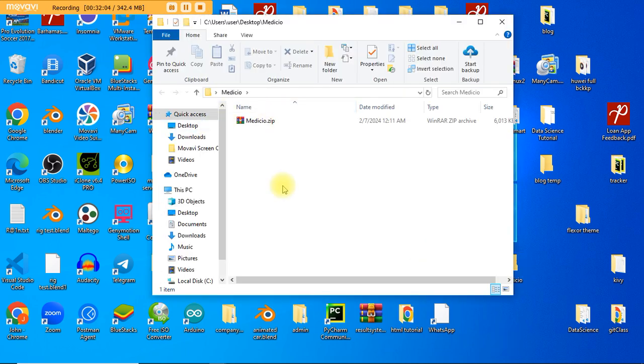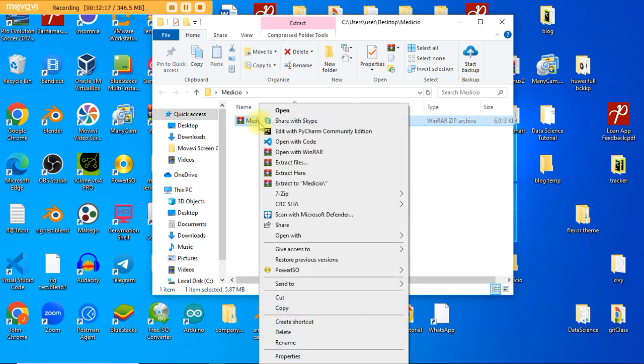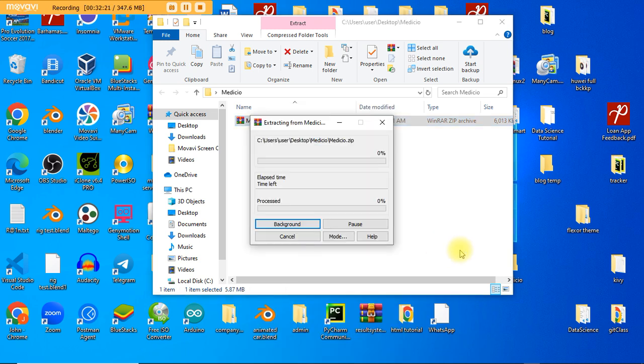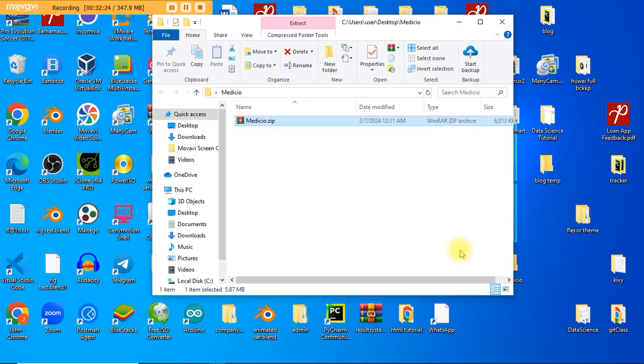Yes, so it's now safe for us to actually play around with this file. So what we're going to be doing now is to actually unwrap it. So I'll right click on the file like I've told you before. I'll now go to extract here, and I'll click on extract here. So you see it's extracting the file.